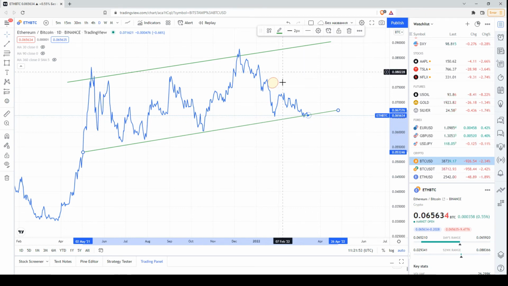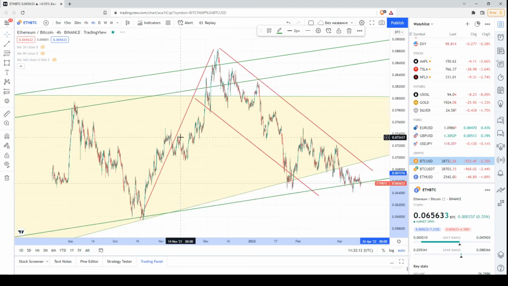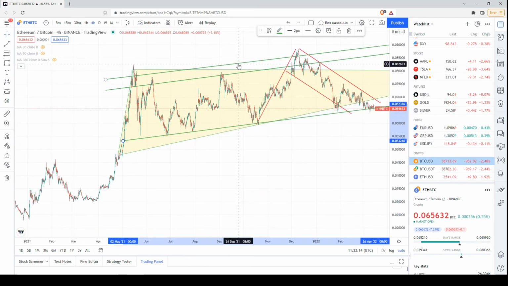This is also a very critical moment for the price chart, not only if we have a look from a moving average price perspective, but also from this ascending channel price perspective. So this is the daily chart. Now let's check the 4-hour chart. Of course, I will remove this channel.